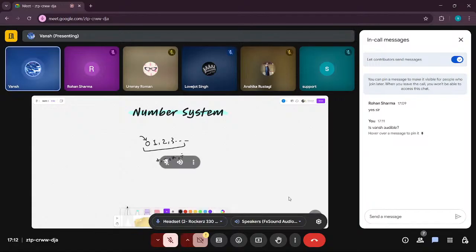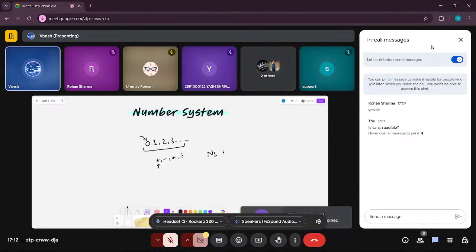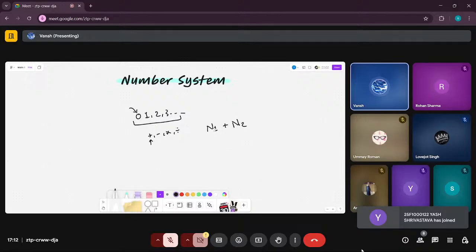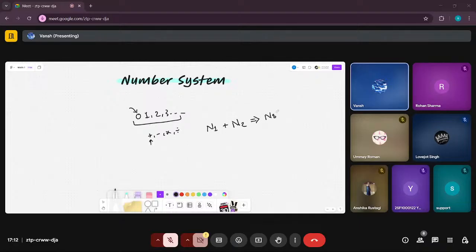My question to you guys is, if I take any two natural numbers, let's say natural number 1 plus natural number 2, any arbitrary two natural numbers, will it give me a natural number? This is my question. Will this number be a